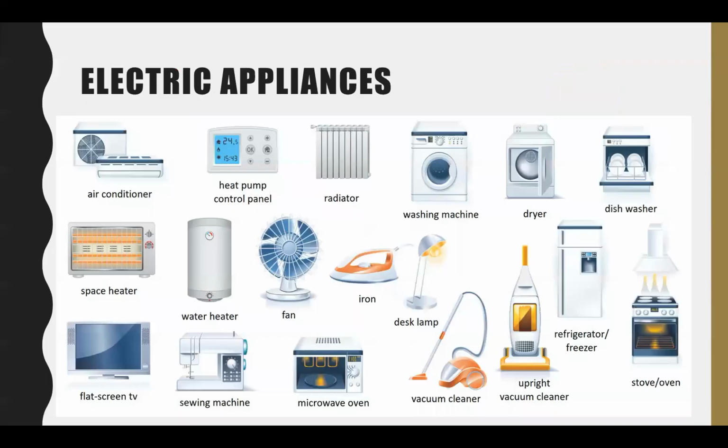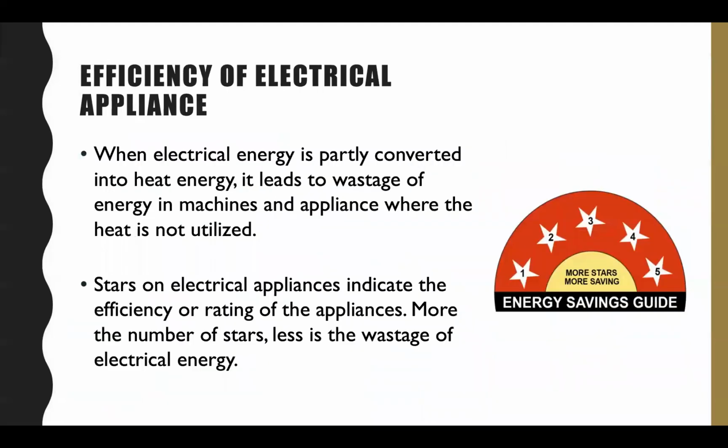Now look at these pictures. These are electric appliances that you all use in your home. Have you ever noticed star marks on some of these appliances? Why is this star mark there? When electrical energy is partly converted into heat energy, it leads to wastage of energy in machines where the heat is not utilized. For example, the fridge: we want the cooling effect, but if you touch the back side of the fridge, you can feel heat is produced, and that heat is not utilized.